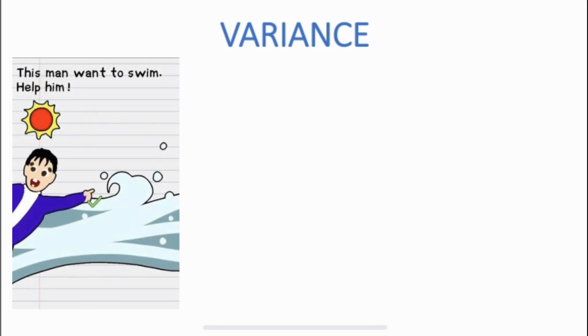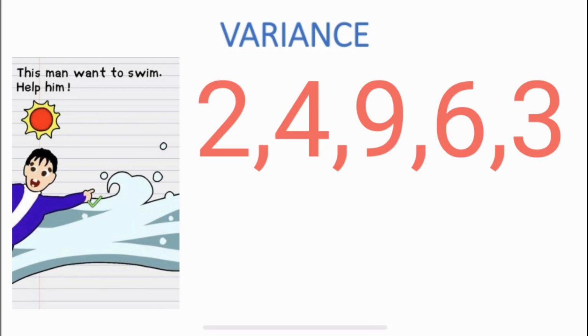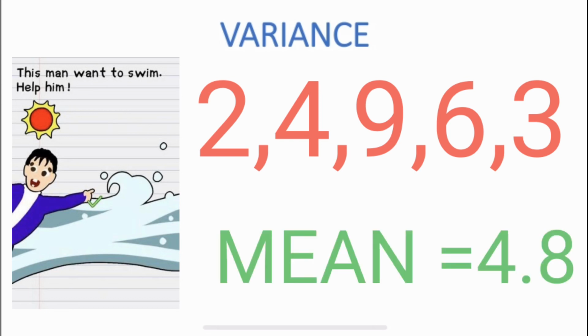For example, you can assume the variations for the depth of a river are 2, 4, 9, 6, and 3. Now, if we calculate the mean of these numbers, it comes to 4.8. So we can tell the guy that if you can swim till the depth of 4.8, then you can swim in the river.